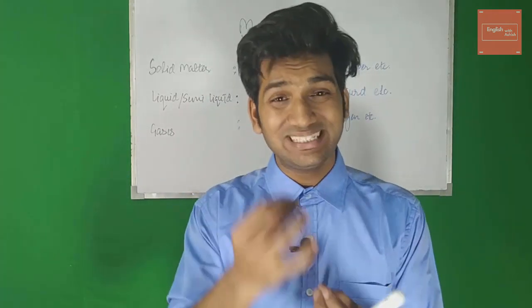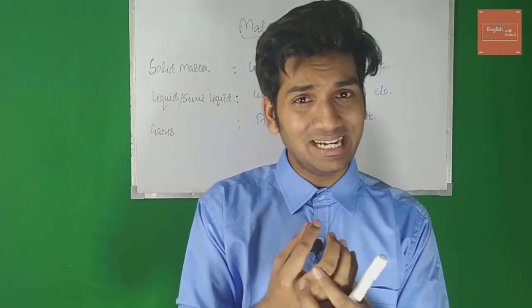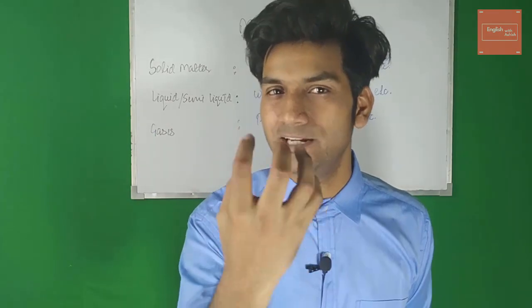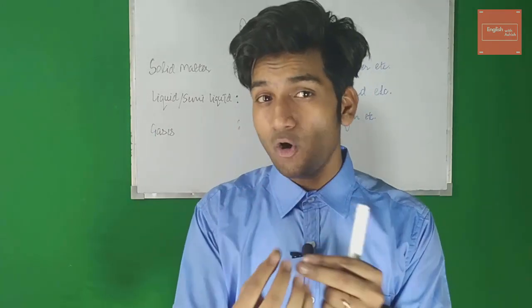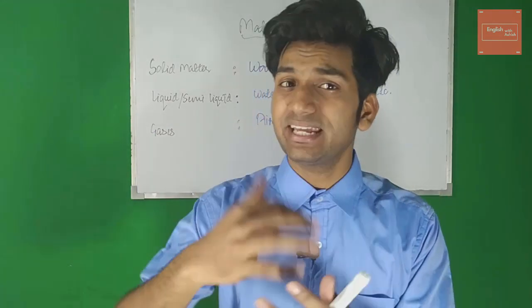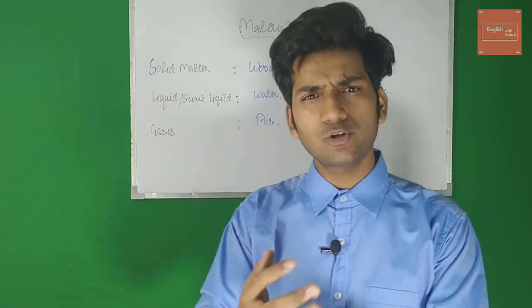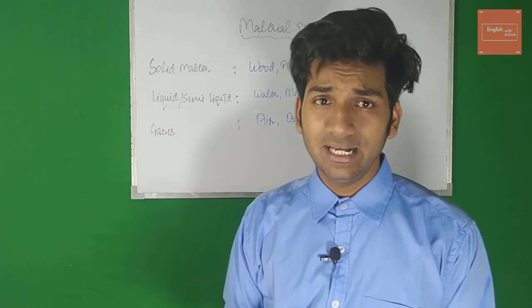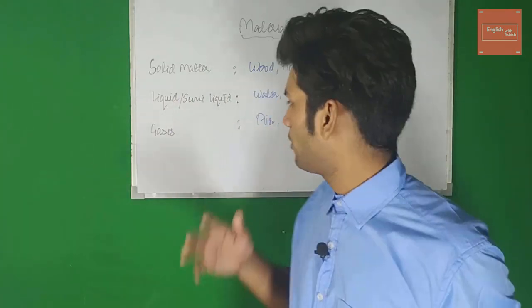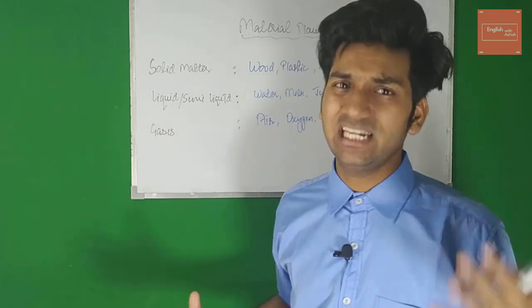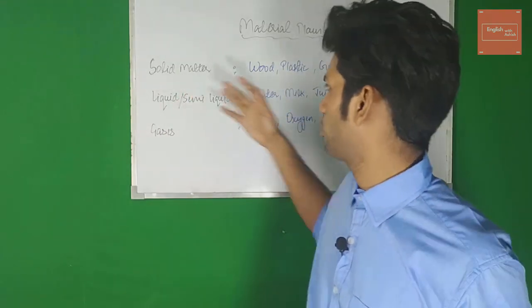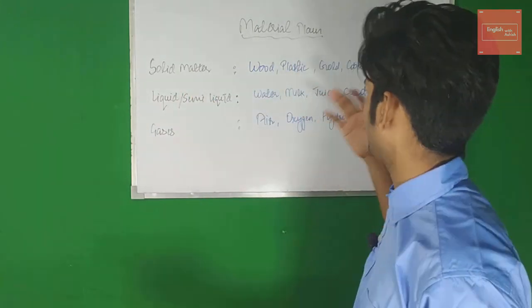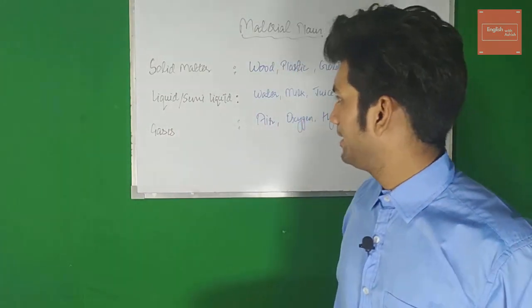It's very simple. Just understand the idea, understand the base of material noun. It's a name of a material something is made of. It could be solid. So we have three categories. It could be solid, it could be liquid or semi-liquid, or it could be a gas. We'll start with solid matters. So we have wood, plastic, gold, copper, silver, so many solid matters.